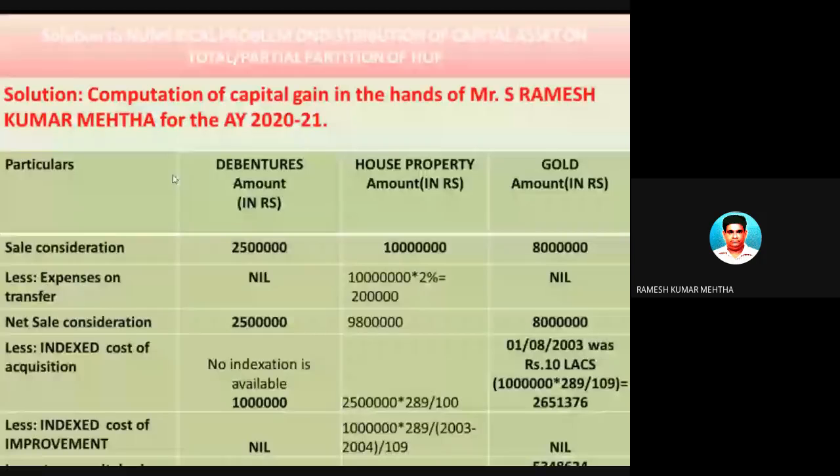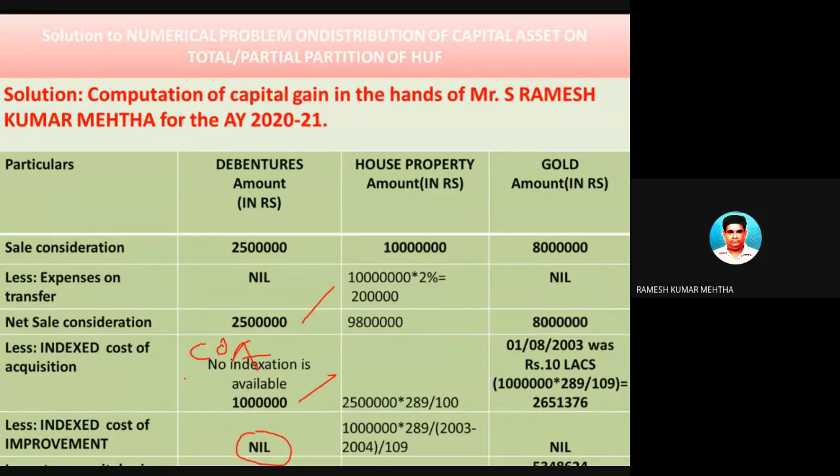Hope you have understood it. So this particular asset has been dealt with. 25 lakhs minus cost of acquisition, which is 10 lakhs. No improvement, because debentures or shares don't have any improvement.